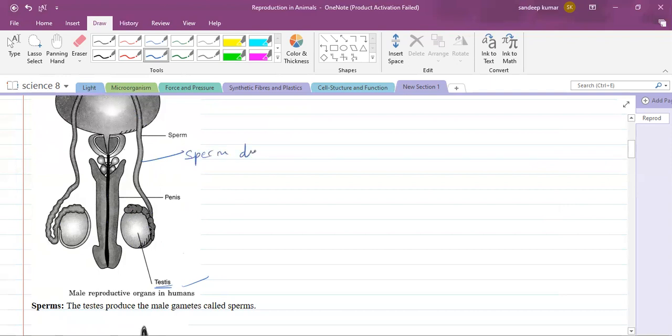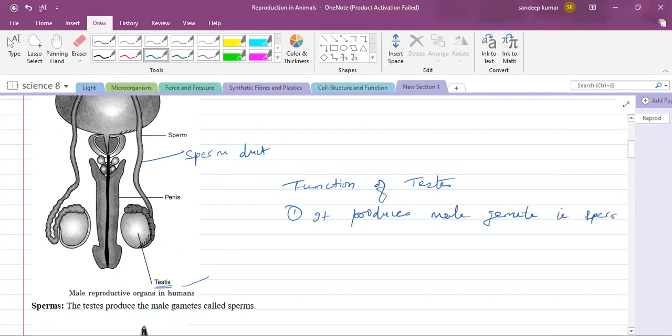The testis has two main functions. Let us talk about the functions of the testis. The first function is that it produces the male gamete, that is the sperm. The second is that it produces hormones, male sex hormones called testosterone.